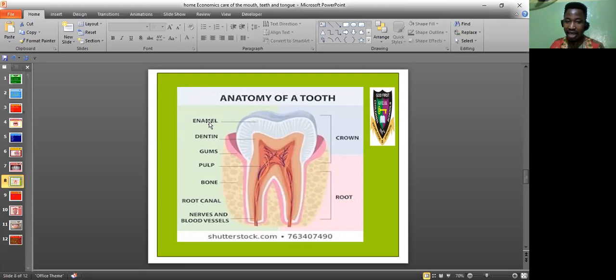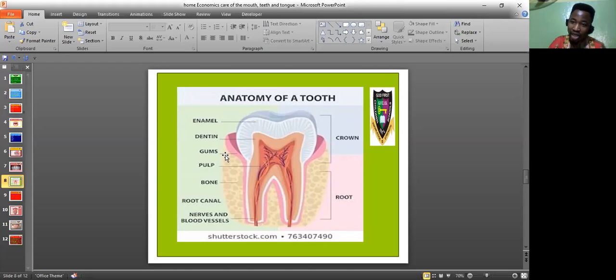And here is the enamel. The enamel is what I'm showing you now. Here is the dentine, or what you call dentin. So here is the gum, where the tooth is attached. It is like the soil. You plant on the soil and the crop germinates.